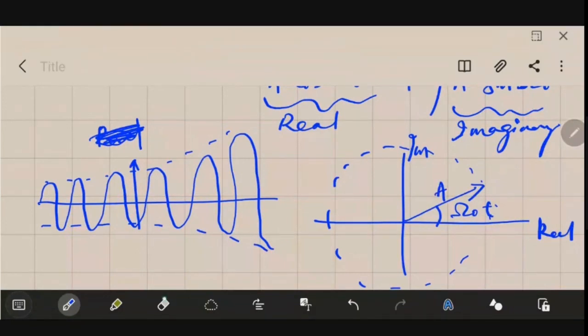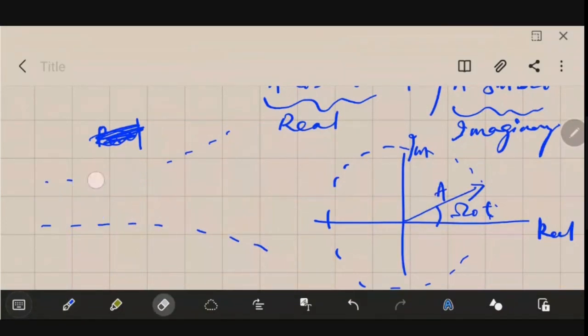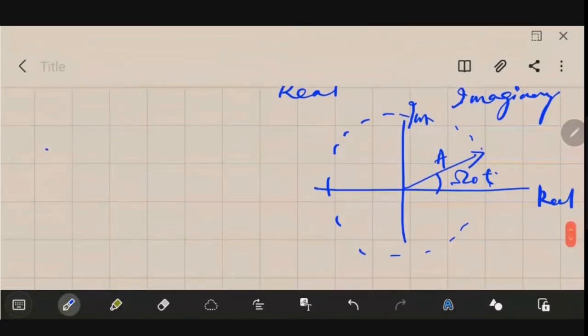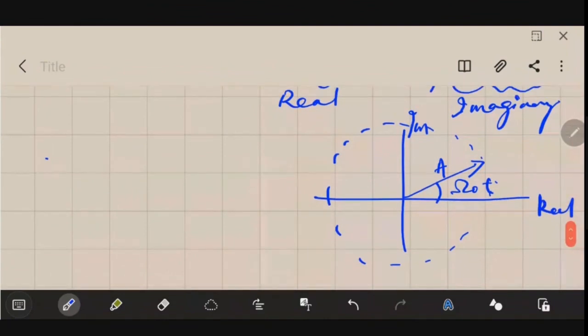Just a minute. The first one is not required. This is the best representation of this particular complex elementary signal. It is normally shown as a rotating phasor of strength A and angle omega 0 t. So these are the different elementary signals.